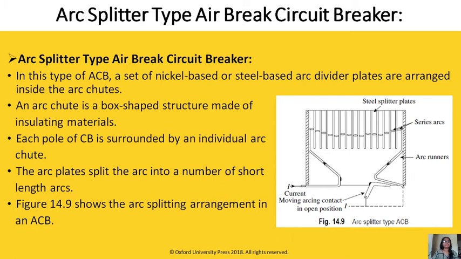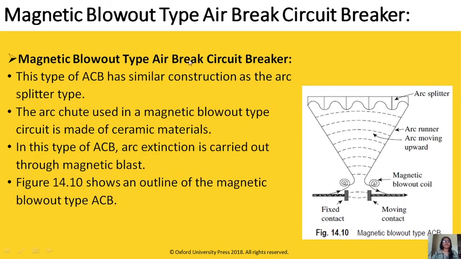We have the arc splitter type air break circuit breaker, where steel splitter plates are used. We also have the magnetic blowout type air break circuit breaker. This is the magnetic blowout coil. This coil comes into the picture when the contacts start separating.